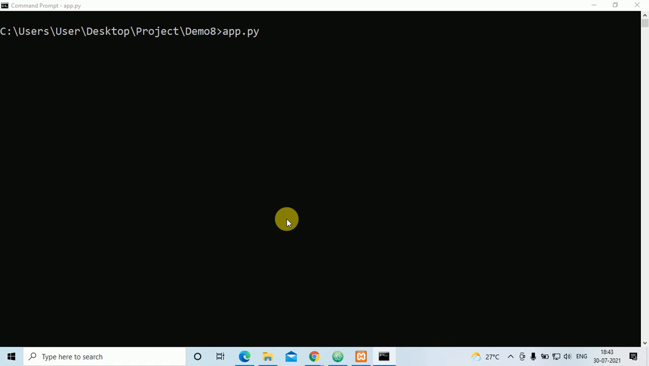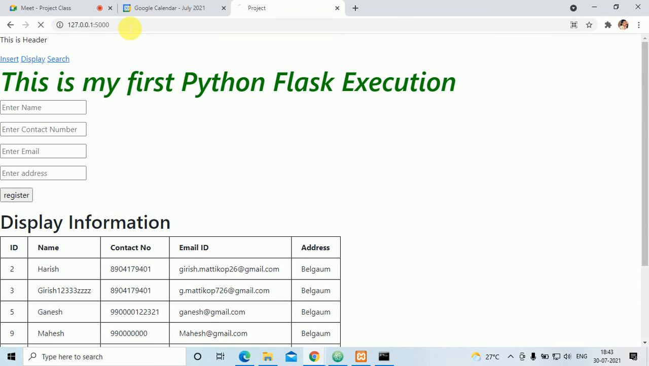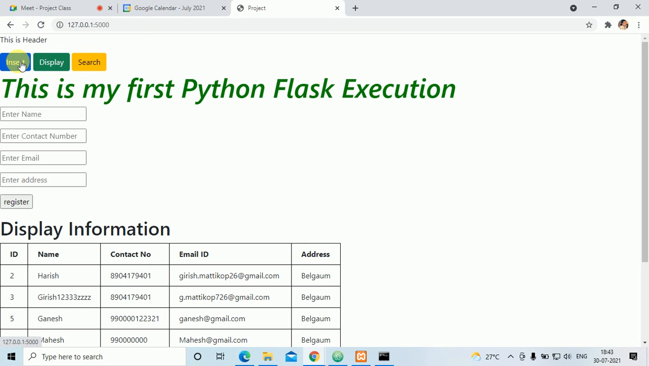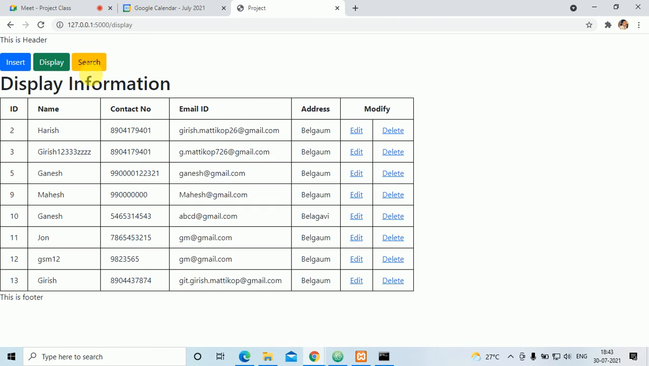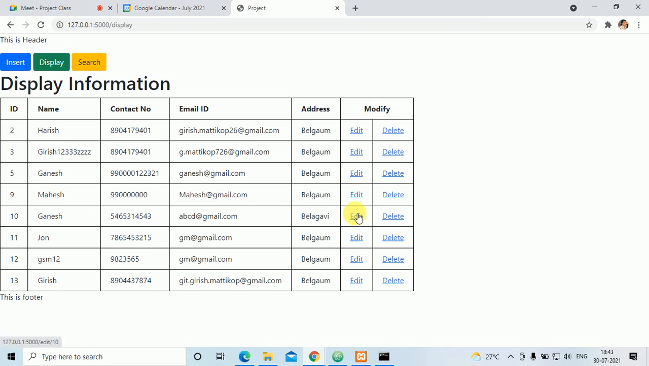I've run the file, that is app.py. See here, insert is of a different color, display is of a different color. Primary color is blue, display color is green, and search, the warning color, is yellow. If I click on that, it will go to the insert. If I click on display, it will come here. If I click on search, it will come to the search part. In display, edit and delete are there.